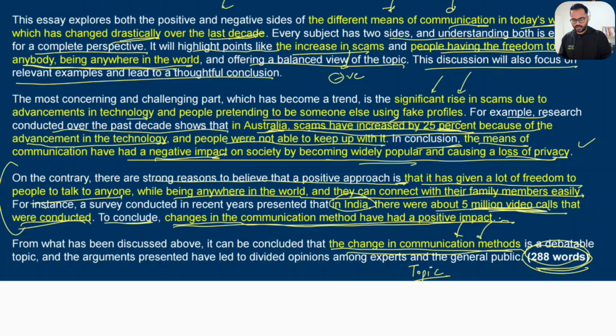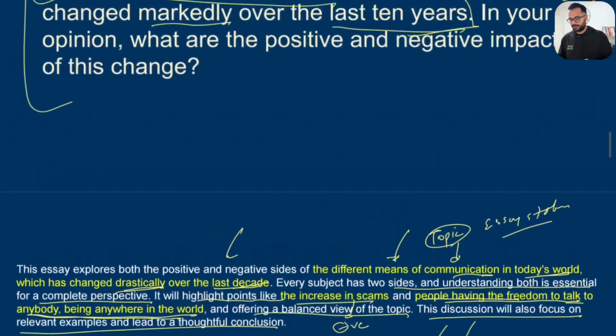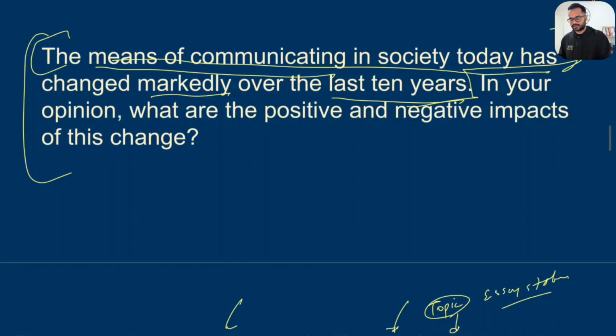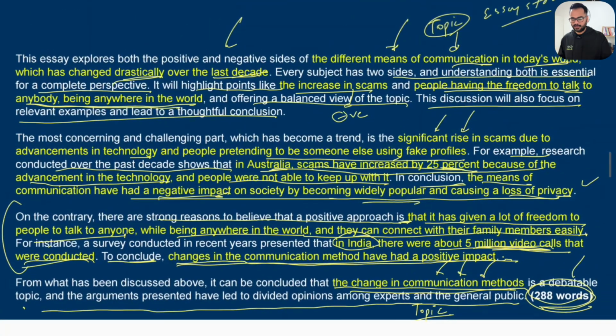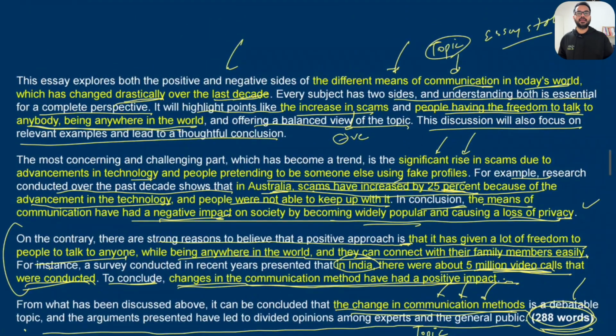So all I can do now is the change in communication methods, which means the means of communicating in society today has changed. I paraphrase that to say the same thing, that the change in communication methods is a debatable topic and the arguments presented have led to divided opinions among experts and the general public. And that wraps up my essay.